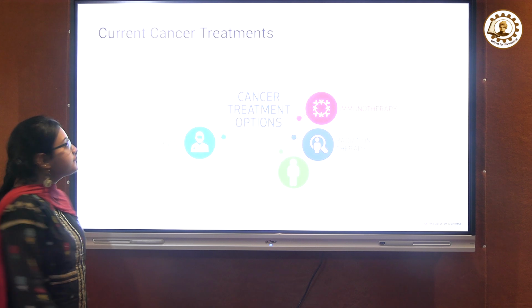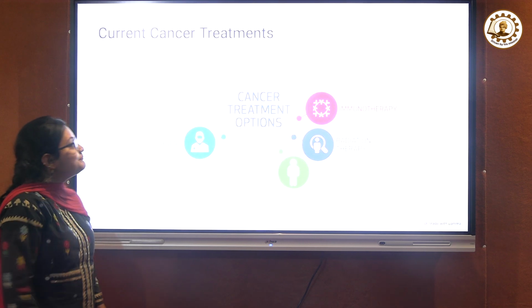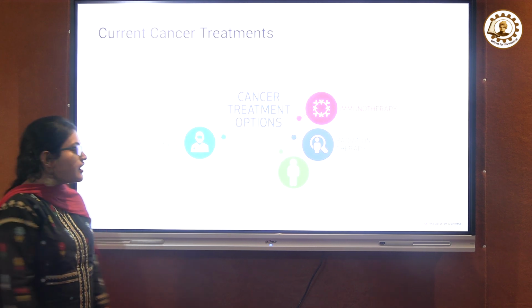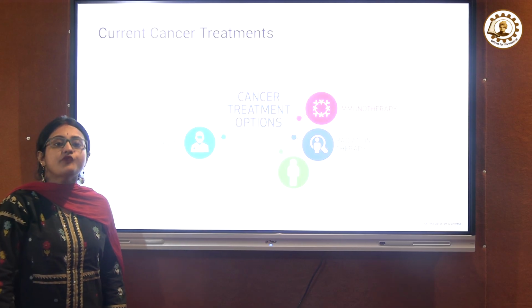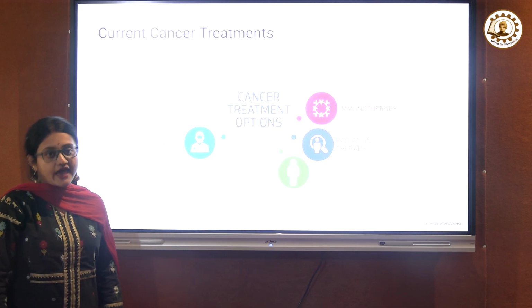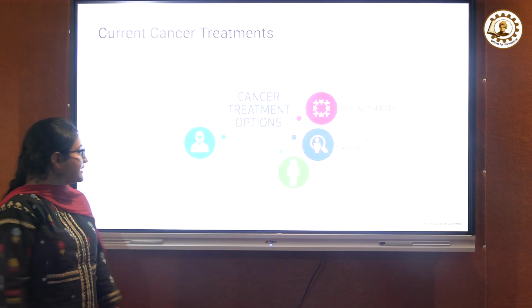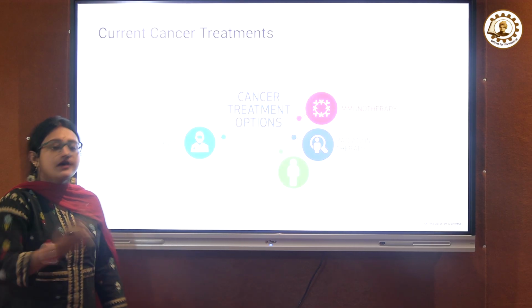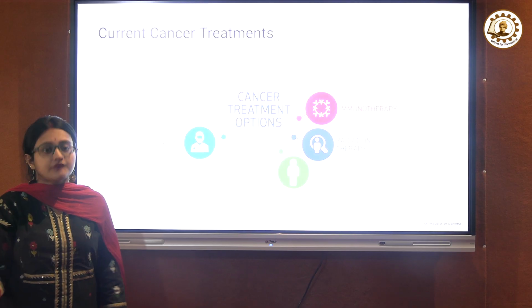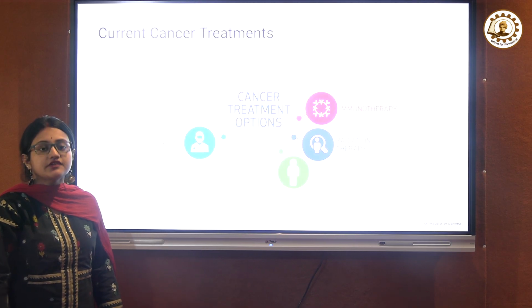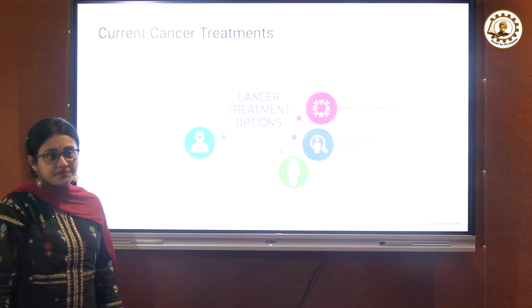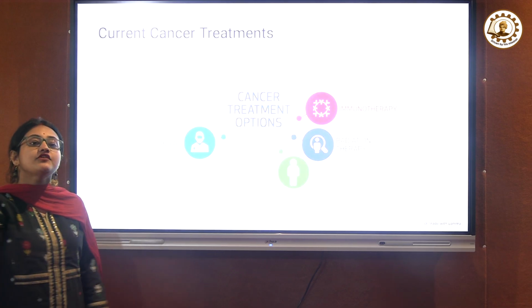Current treatments of cancers. Mostly in India, first if possible, the main treatment is surgery. For example, if someone has breast cancer, the cancer tumor part is removed by the process called surgery.